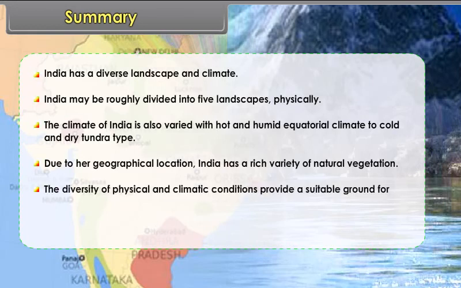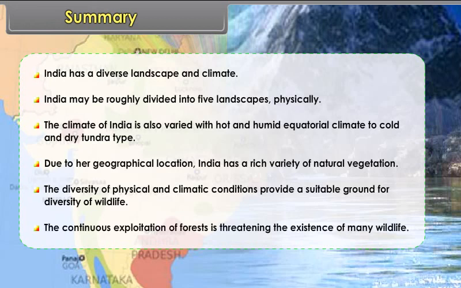The diversity of physical and climatic conditions provide a suitable ground for diversity of wildlife. The continuous exploitation of forests is threatening the existence of many wildlife.